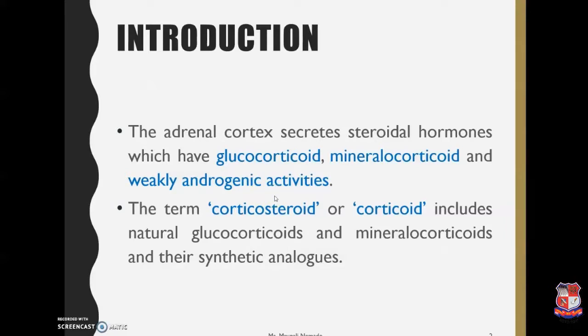Now, the first thing which comes to our mind is, what are corticosteroids? Basically, steroids are nuclear products.